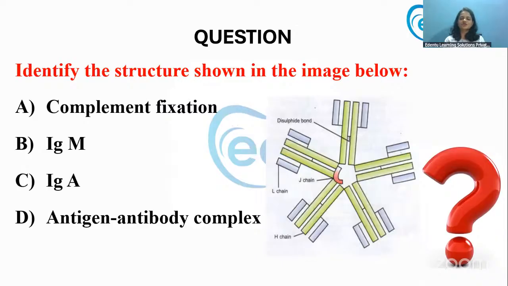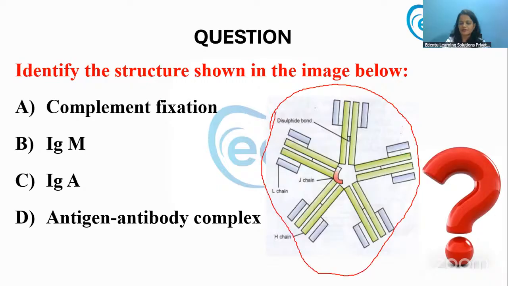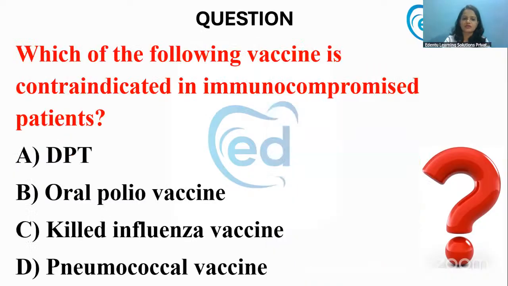Now identify the structure shown in the image below. Which structure is that? This is called the pentamer structure. Pentamer means like five fingers. Pentamer structure along with a J chain. Only two immunoglobulins have a J chain, and only one immunoglobulin shows this pentamer structure. Yes, it is IgM, which is also called the millionaire molecule. It is the heaviest immunoglobulin.